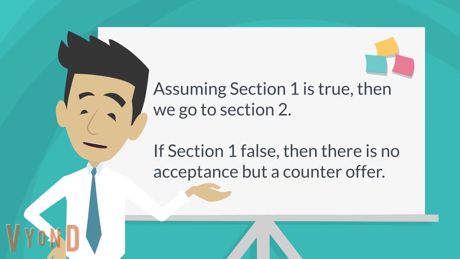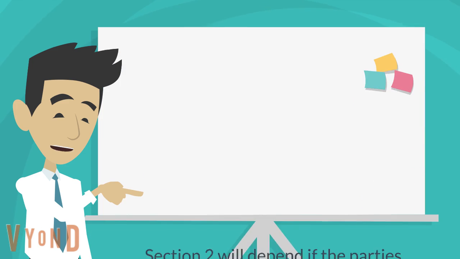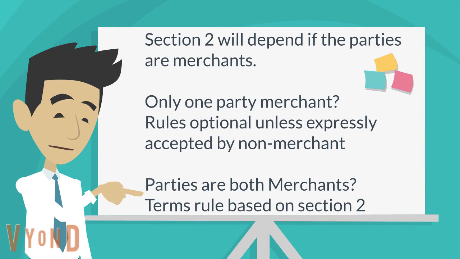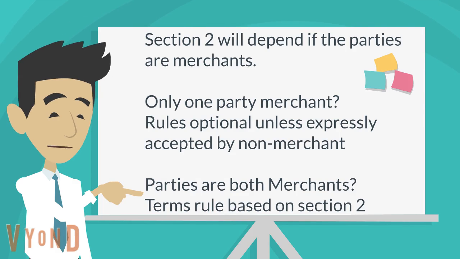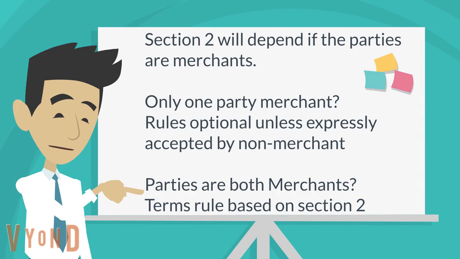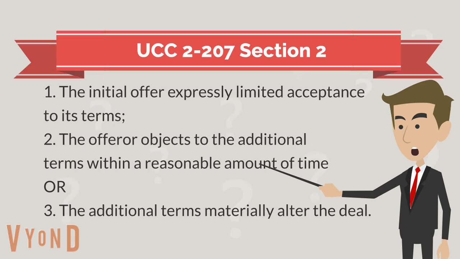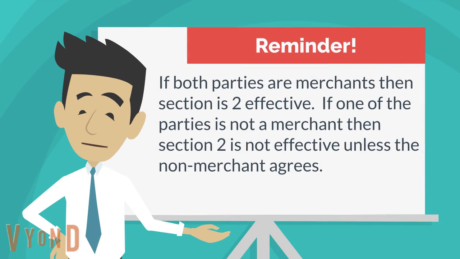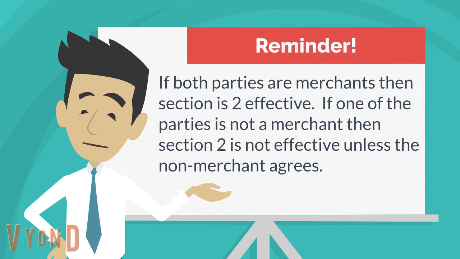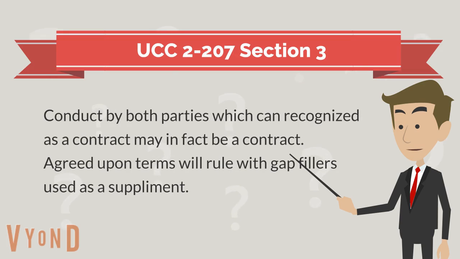Once we determine the elements do create an acceptance, then we go to section 2 and see if the additional terms will be included. This will depend on the status of the parties. If any of the parties are not merchants, all of the additional terms must be agreed to by that party. However, if both parties are merchants, the additional terms are included unless the offer expressly limits acceptance to the terms of the offer, the offerer has already rejected them or rejects them within a reasonable time, or they materially alter the contract. Finally, in section 3, a contract can be formed based on the conduct of the parties with mutually agreed upon terms, used along with gap fillers as needed.